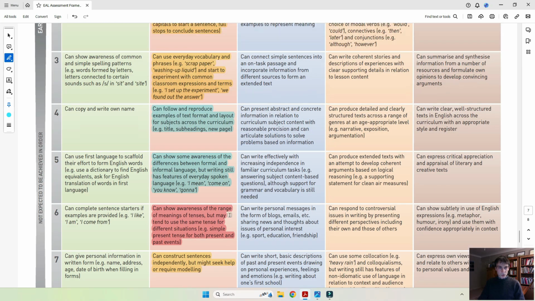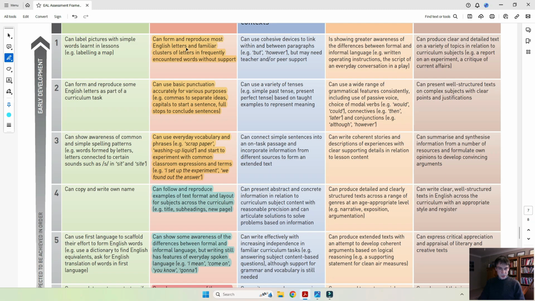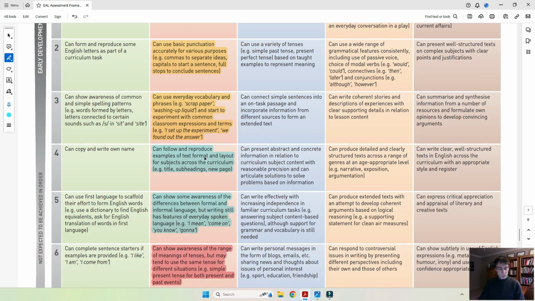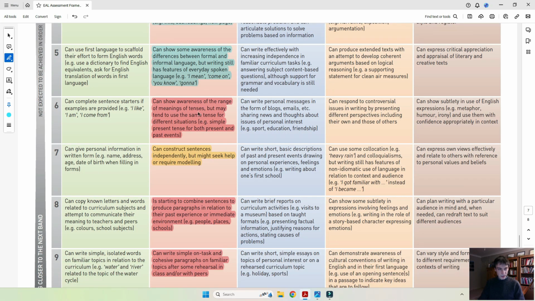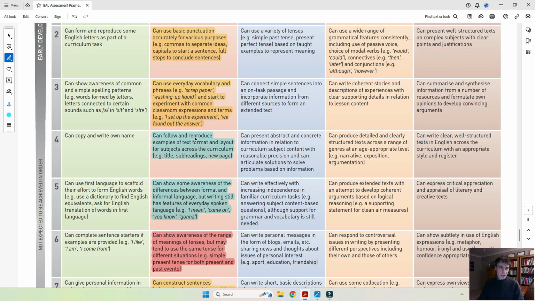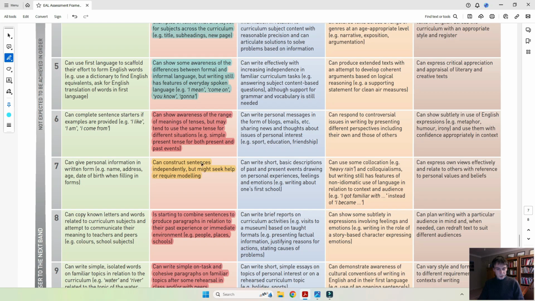Okay, so if we go back up, we see that there's a few at the beginning of Band B. Some of them we simply cannot tell, and then fewer and fewer are done as we get closer to the end of Band B. So what that suggests is that quite likely it is the case that the learner is operating securely on low Band B, but that higher Band B is not quite there yet.